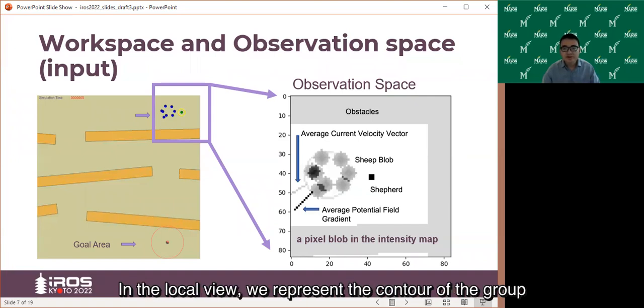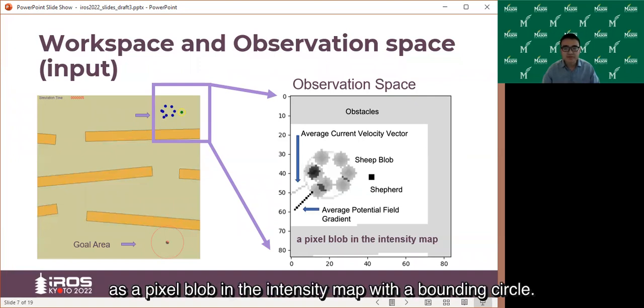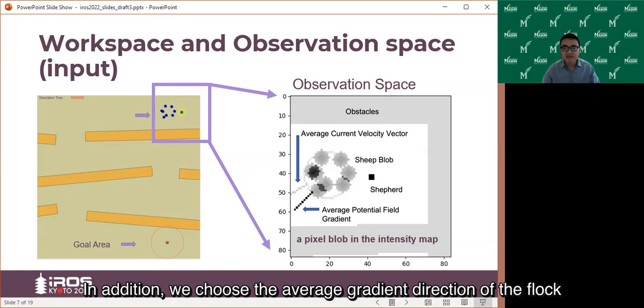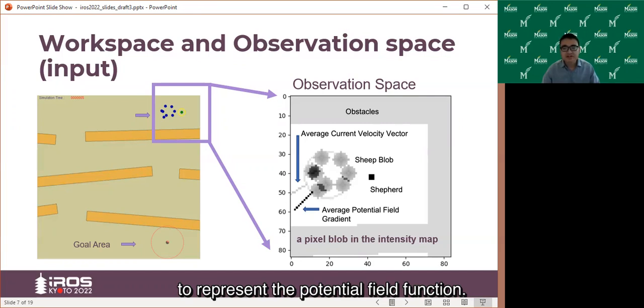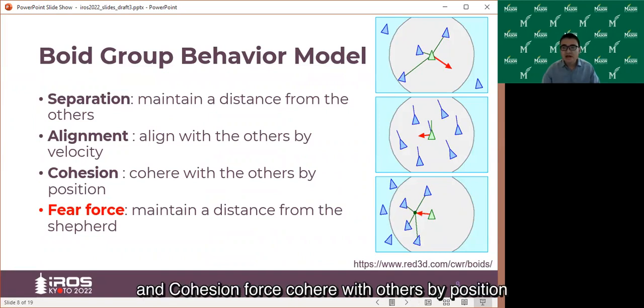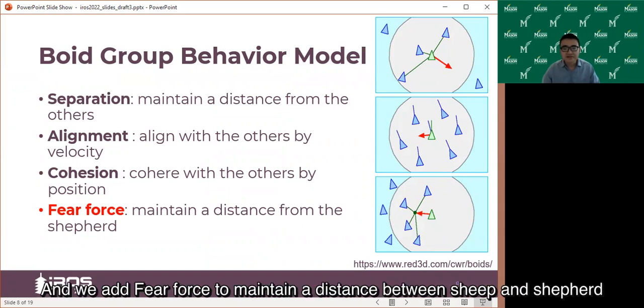In the local view, we represent the contour of the group as a pixel blob in the intensity map with a bounding circle. We also use different pixel values for different objects. In addition, we choose the average gradient direction of the flock to represent the potential field function. We use a boids group behavior model here. Separation force maintains a distance from others, alignment force aligns with others by velocity, and cohesion force coheres with others by position. And we add a fear force to maintain a distance between sheep and shepherd.